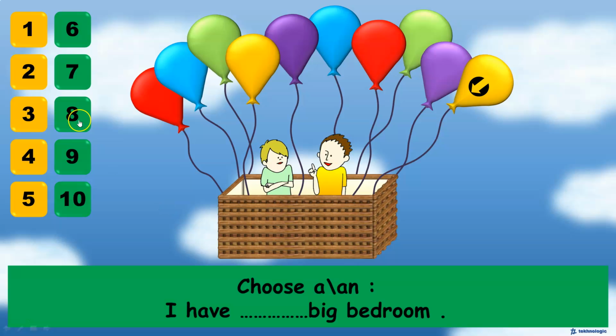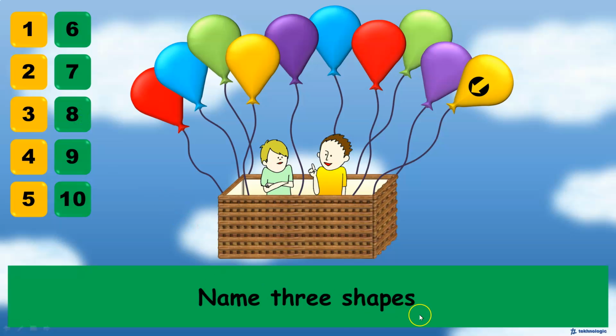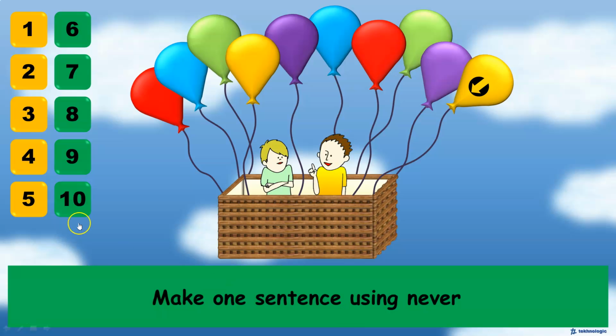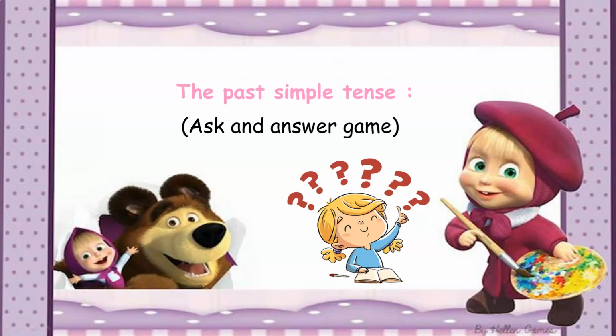Number 8. Name 3 shapes: triangle, circle, rectangle. Number 9, make one sentence using never. I never play in the street. 10. Make a sentence using camel. Yesterday, I went to the zoo and saw many camels. Now, girls, the past simple tense game.